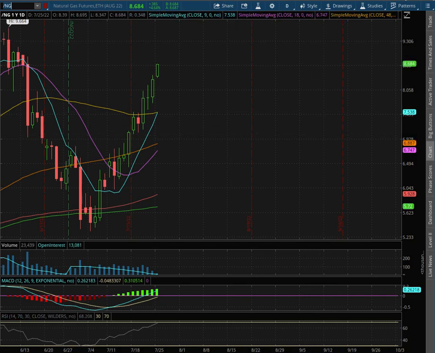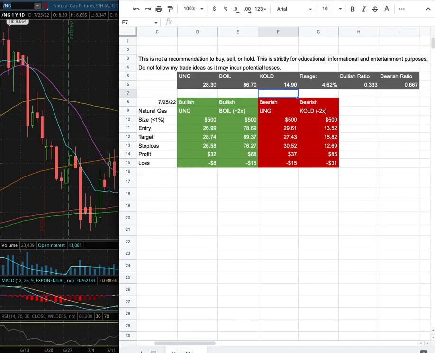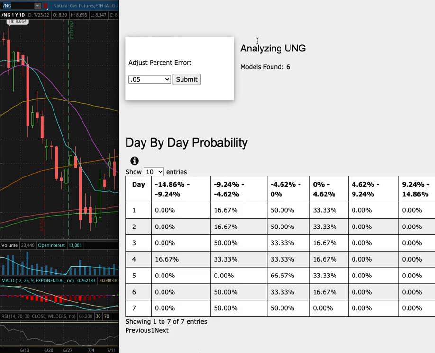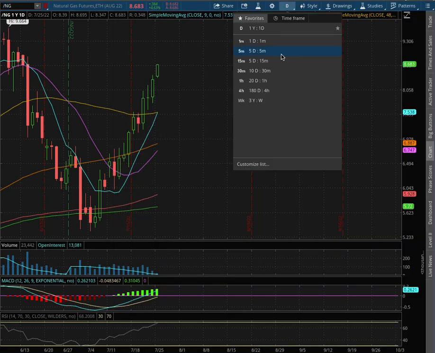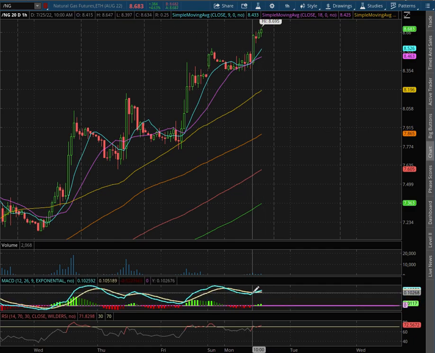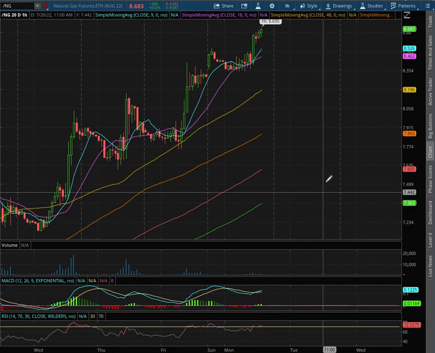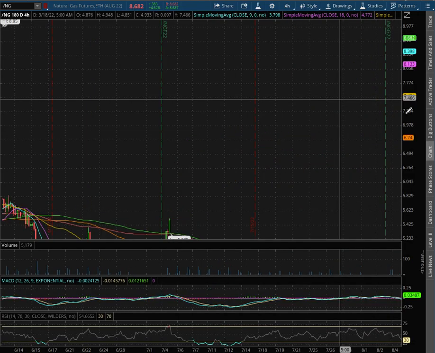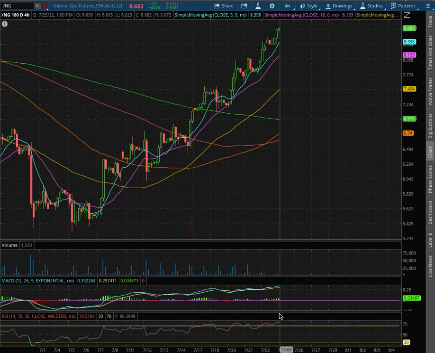Natural gas. In this video, we'll be going over my trade idea of the week in the day-by-day probability model. So let's start off with the technical analysis on the 1 hour chart. We remain in positive MACD. We did see it converge. We're back at overbought levels with the RSI. With the 4 hour chart, we are in positive MACD and at overbought condition with the RSI.